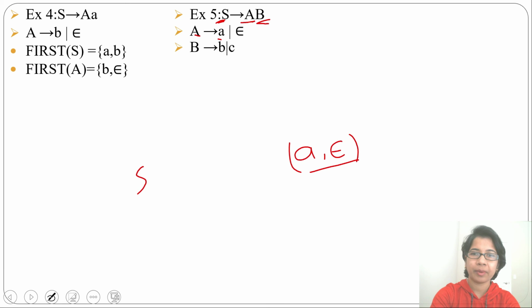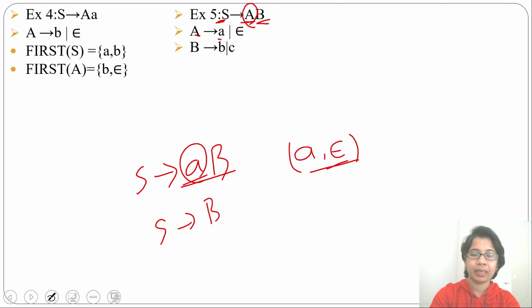Suppose in place of A, you substitute A. So from S we will derive AB. Then from S you can derive just B, if in place of this A you are substituting epsilon. So according to this case, first of S will be A. Then according to this case, first of S will be first of B. What is first of B?